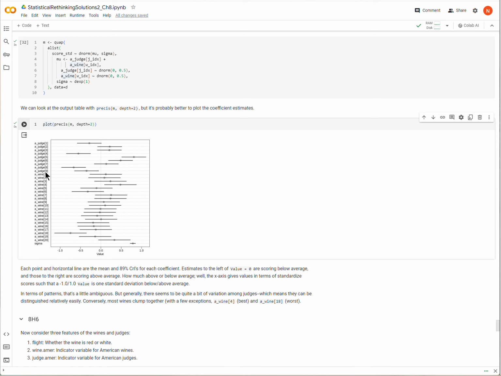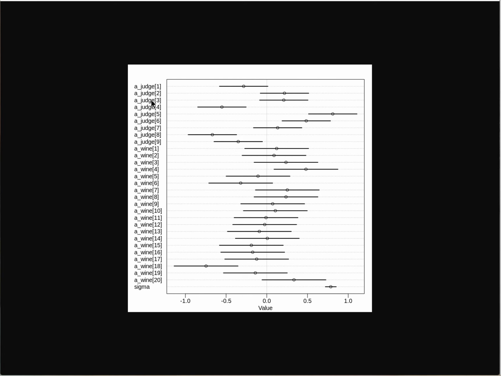I'm going to blow this image up for us. If I look at the first 9 rows here, these are the judges. We see quite a bit of heterogeneity amongst the judges, and I guess that's maybe okay. We expect different judges to have different tastes or preferences.